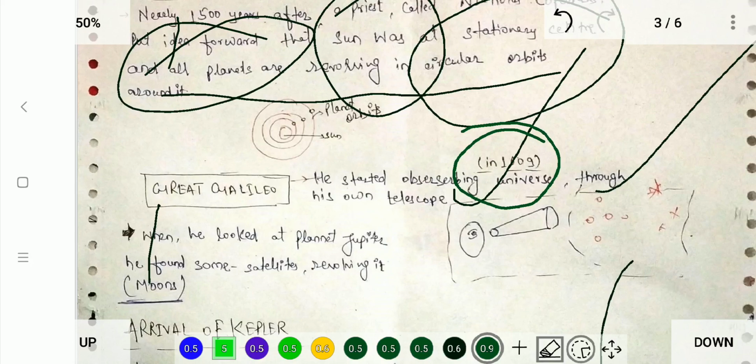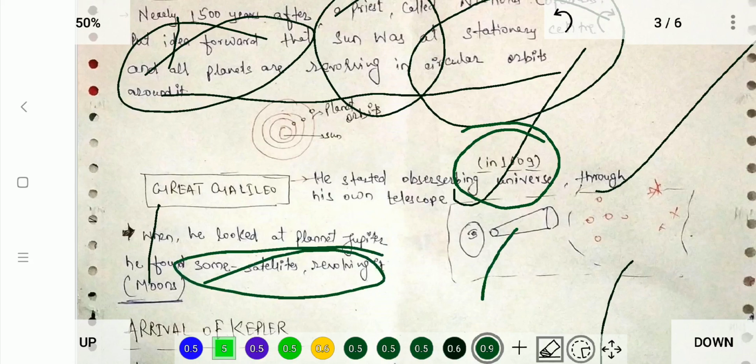And if you are in 11th or 12th, or you have read optics, you may know about Galileo's telescope and how it works. So he started observing the universe through his own telescope, and he found very interesting things. When he looked at planet Jupiter, he found moons of Jupiter, and that was a remarkable achievement for that time.